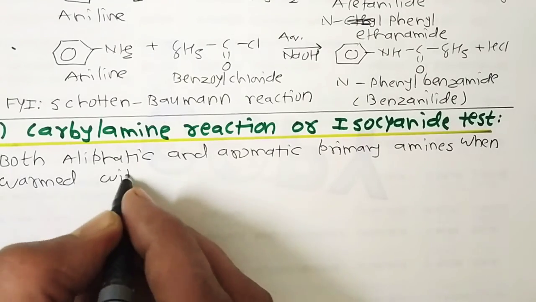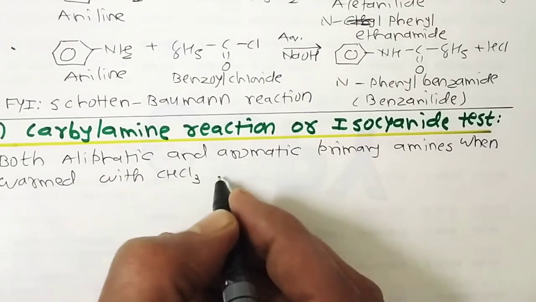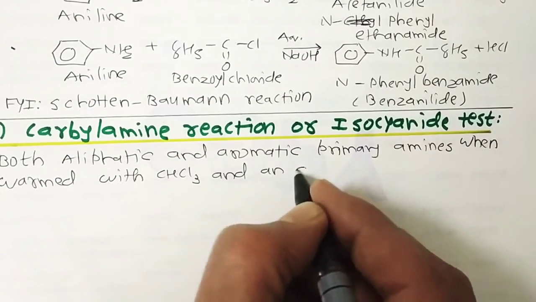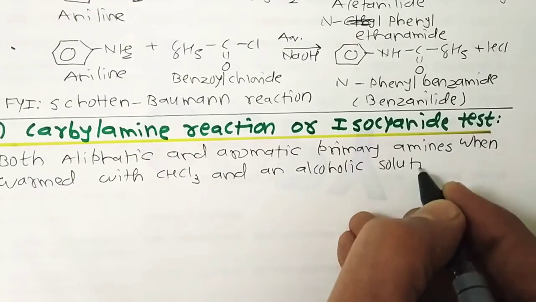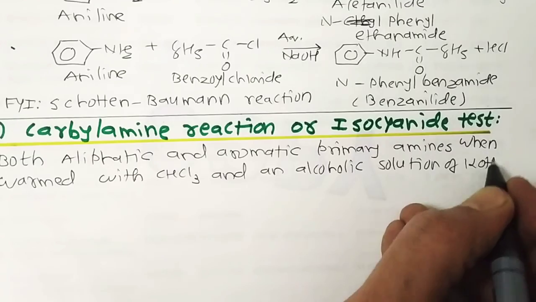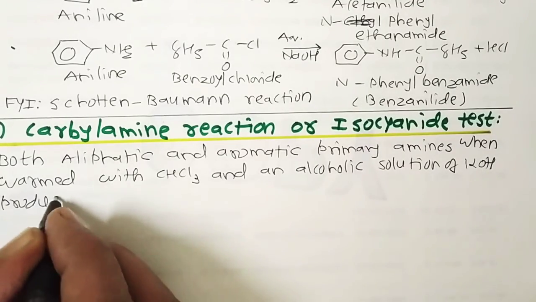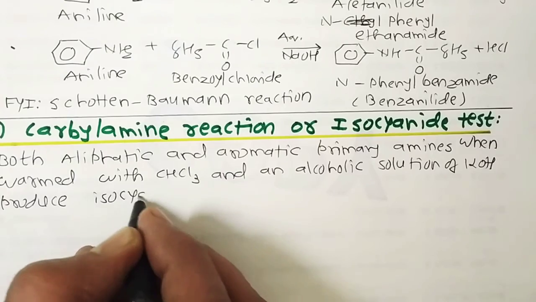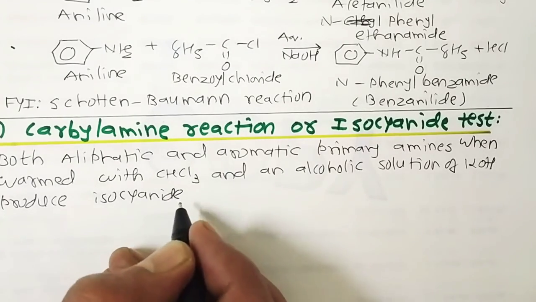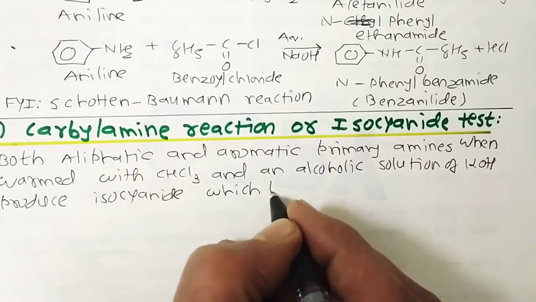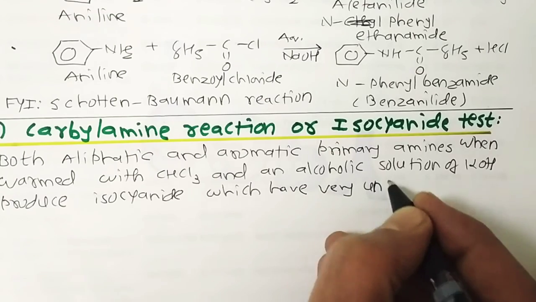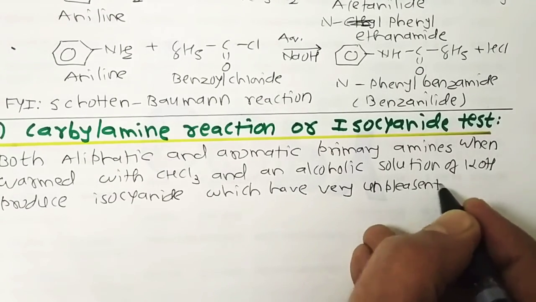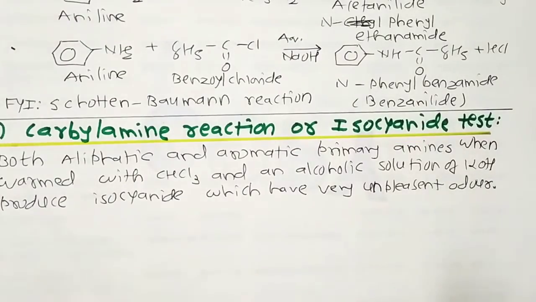when warmed with chloroform and an alcoholic solution of KOH, produce isocyanate or carbylamine, which has a very unpleasant odor. So it's a test for primary amines. This test is for primary amines.